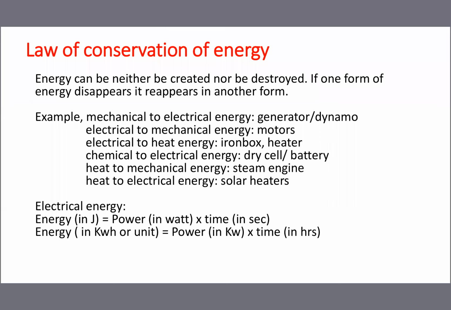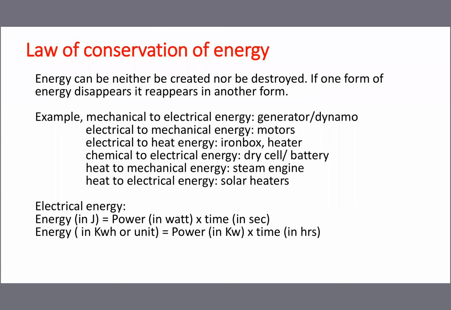Here what will happen? Potential energy is converted into kinetic energy, because water is falling with a high velocity. And again the kinetic energy is converted into mechanical energy because the turbine shaft is rotating.